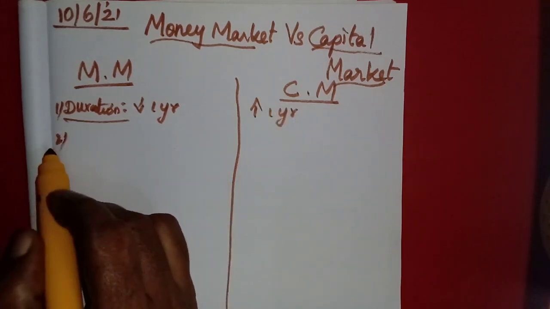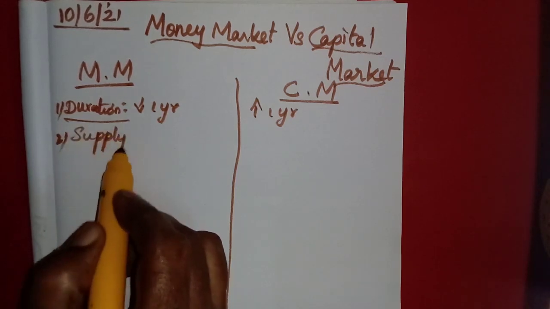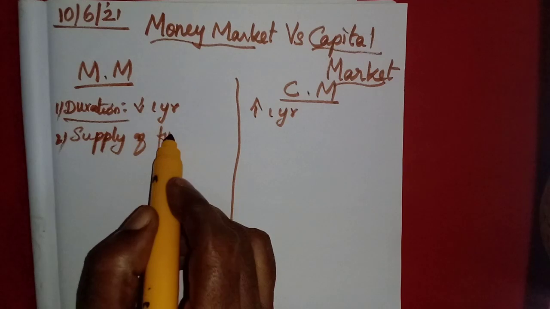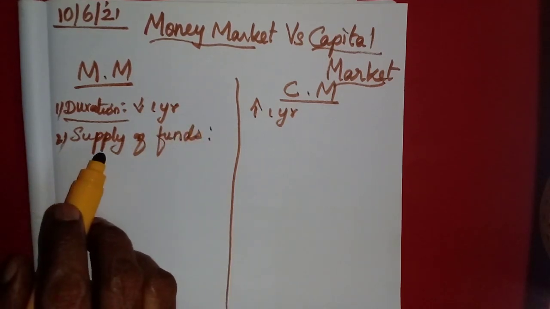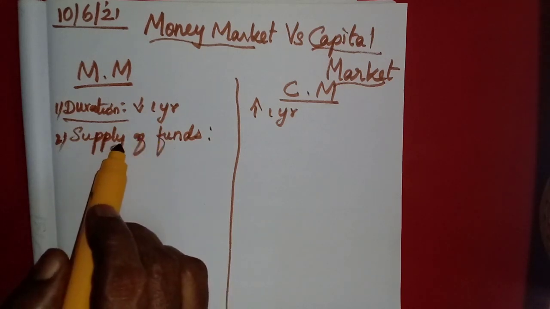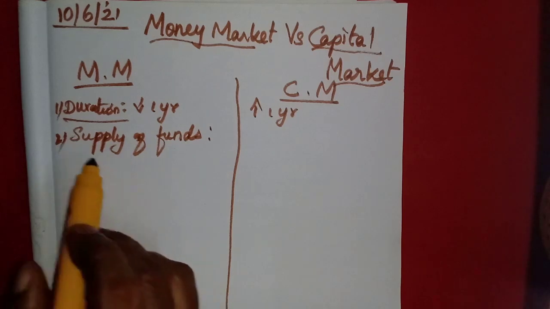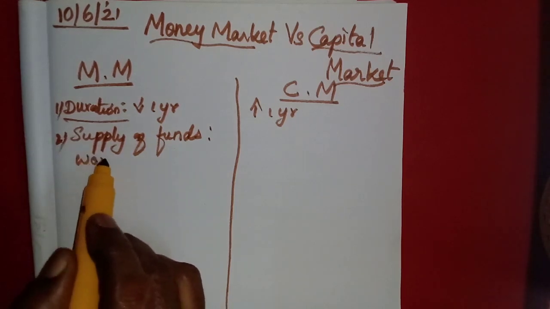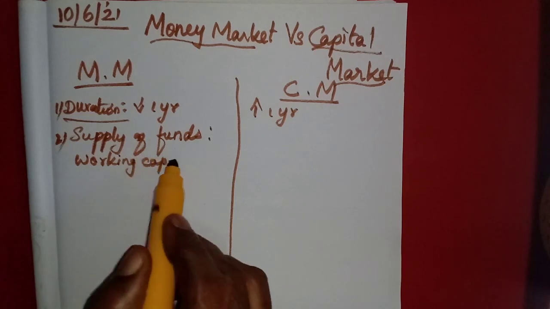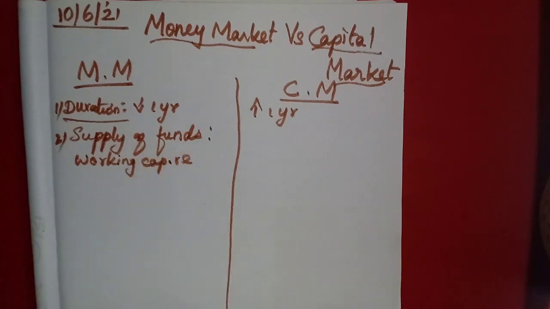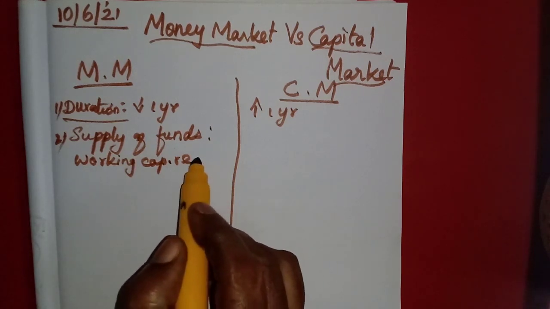Then the second point is supply of fund. To whom are they supplying these funds? Here, the money market supplies fund for the working capital requirements of the industries.